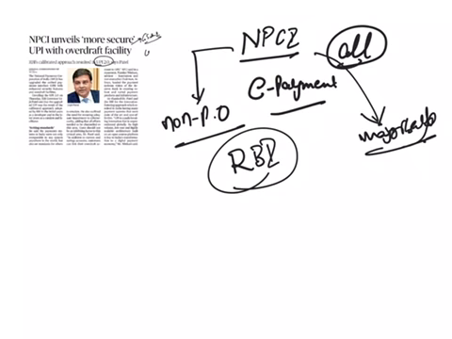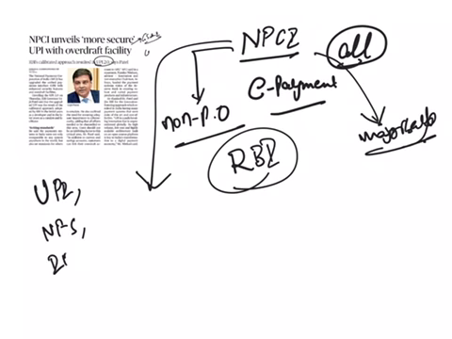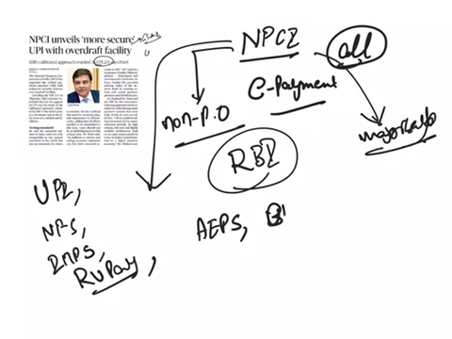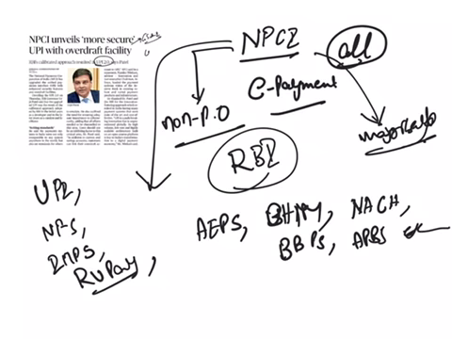The various services and products of this NPCI are Unified Payment Interface, National Financial Switch, IMPS, Immediate Payment Service, RuPay cards, Aadhaar enabled payment systems, BHIM app, National Automated Clearing House, Bharat Bill Payment System, and Aadhaar Payment Bridge System, etc.